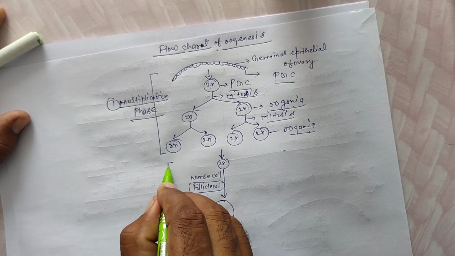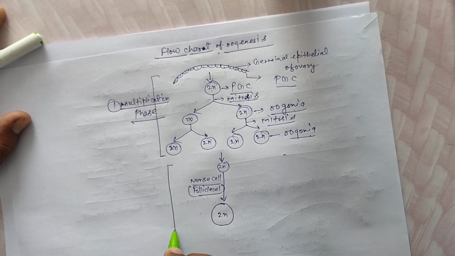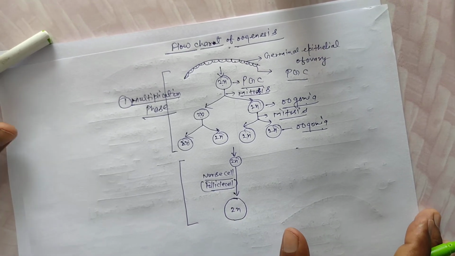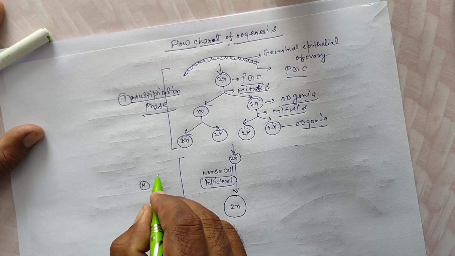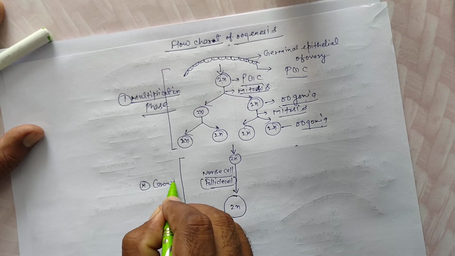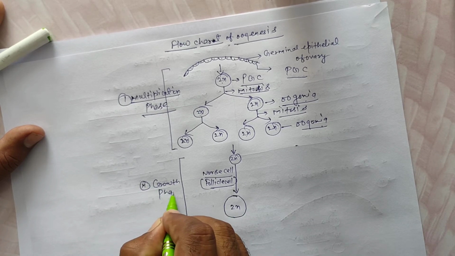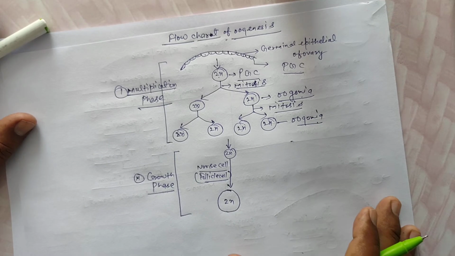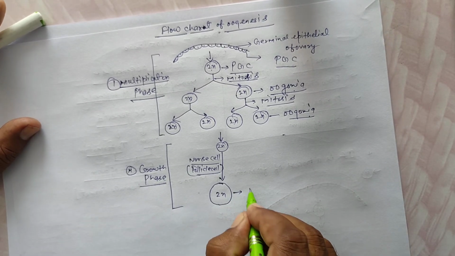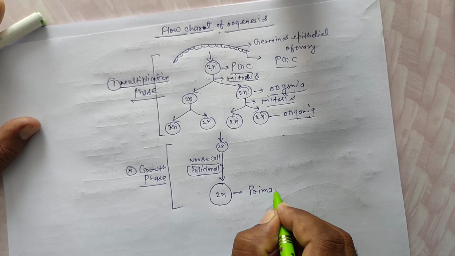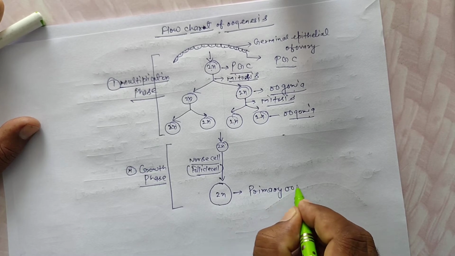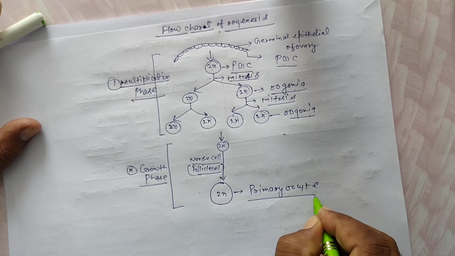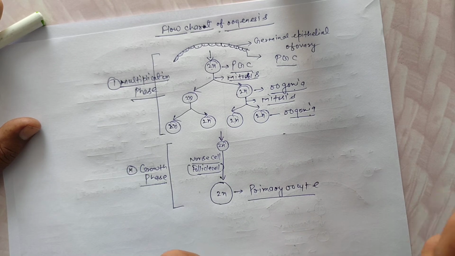In this phase there is only growth, so it is called the growth phase. The cell formed is the primary oocyte. The primary oocyte is a diploid cell. In this phase there is no cell division.